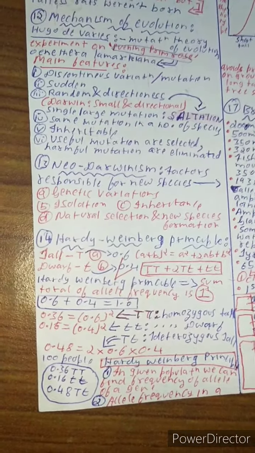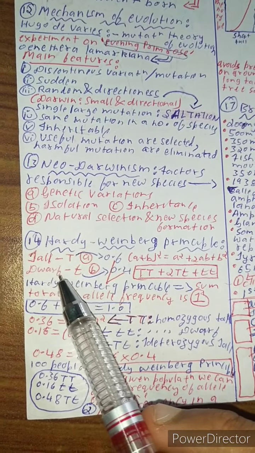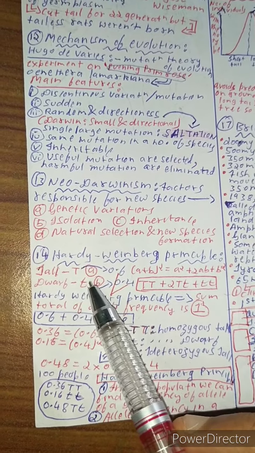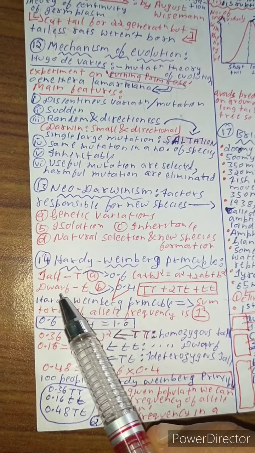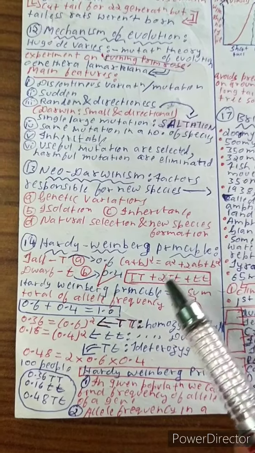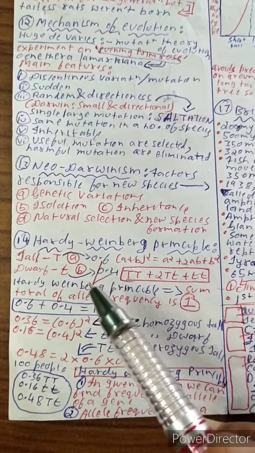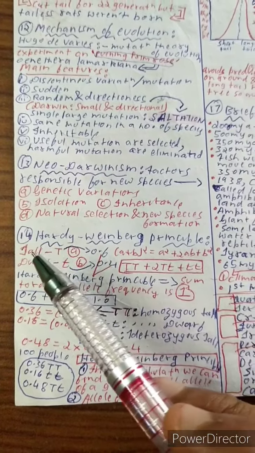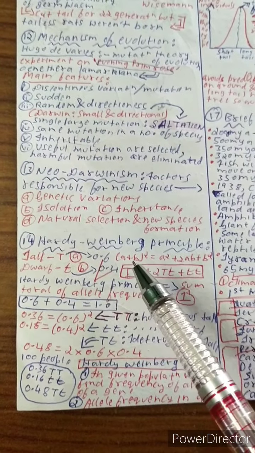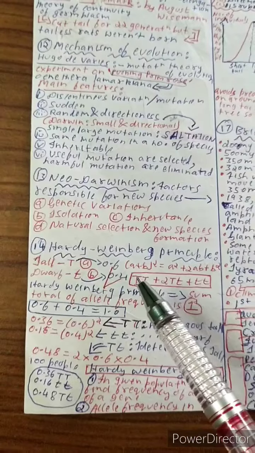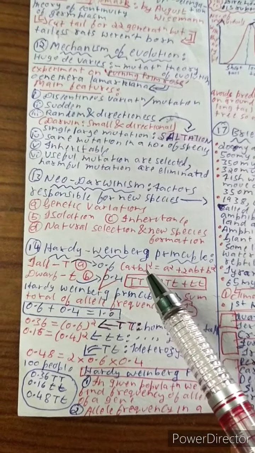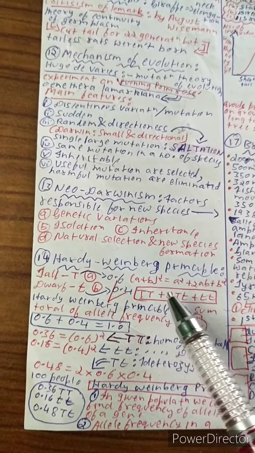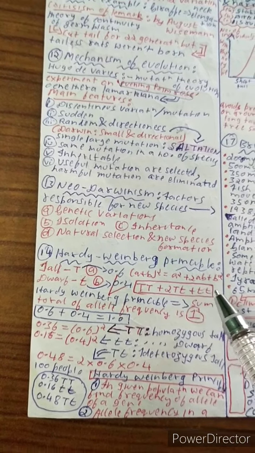Now let us discuss the Hardy-Weinberg principle. Tall is T and dwarf is t. Let us represent tall as big T and dwarf as small t, and also consider these as A and B. Let us give a value for tall as 0.6 and dwarf as 0.4. Now, you know basic mathematics, (A plus B) the whole square, and you can also represent this as TT plus 2Tt plus tt.